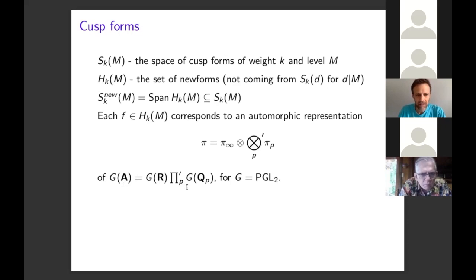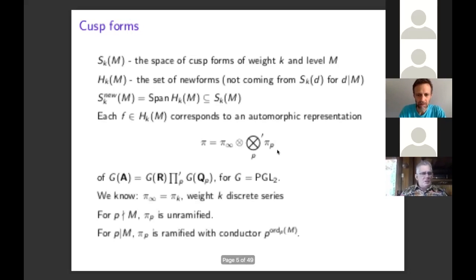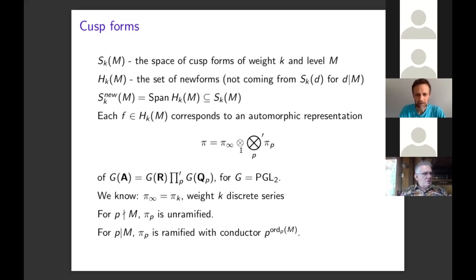So this group has a factorization as a restricted product of local groups: PGL_2(R), and then the p-adic points of the group here. And correspondingly, the automorphic representation has a factorization as a restricted product of irreducible representations of these local groups. And we know something about these local representations. They're irreducible, admissible, infinite dimensional representations.